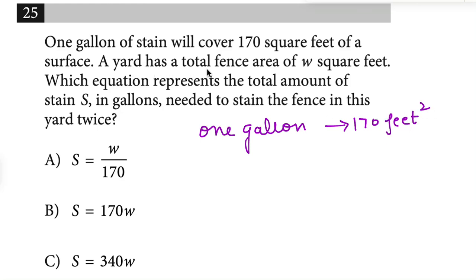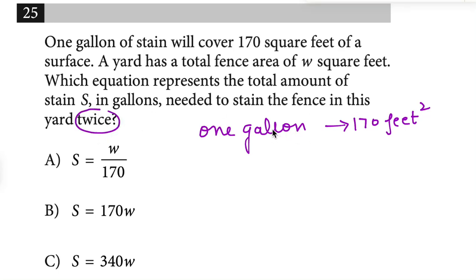A yard has a total fence area of W square feet, okay, which equation represents the total amount of stain S in gallons needed to stain the fence in this yard twice, okay.